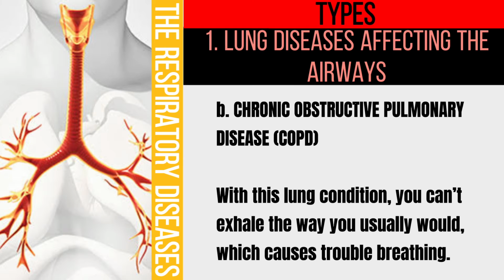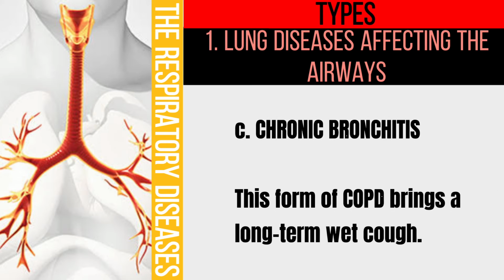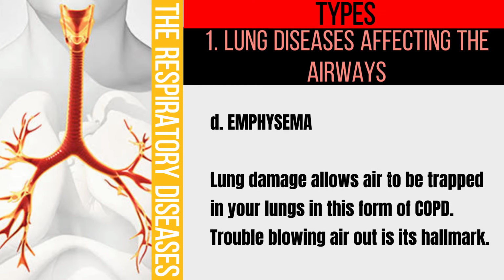Chronic obstructive pulmonary disease, COPD. With this lung condition, you can't exhale the way you usually would, which causes trouble breathing. Chronic bronchitis. This form of COPD brings a long-term wet cough. Emphysema. Lung damage allows air to be trapped in your lungs in this form of COPD. Trouble blowing air out is its hallmark.